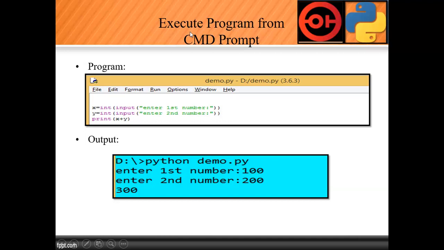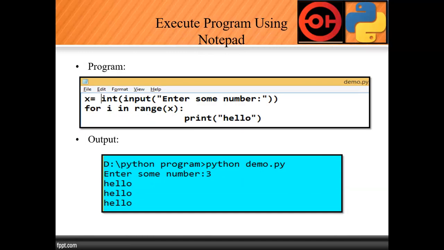See, we did that program, executing the program using command prompt. And don't worry about why we use x, why we use int, why we use input, enter first number, enter second number. Don't worry about that. We will do each and every step of how to take input from the user. But before doing the practical, at least you must know how to write a code. So just execute a program using notepad. Again I will say don't worry about this program.